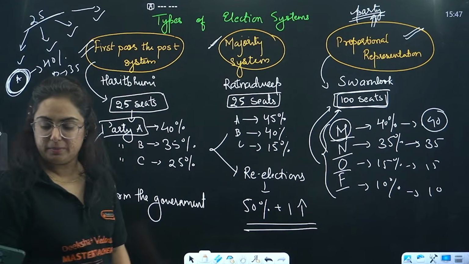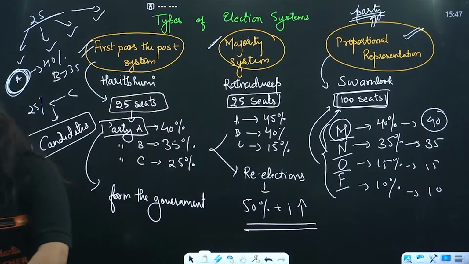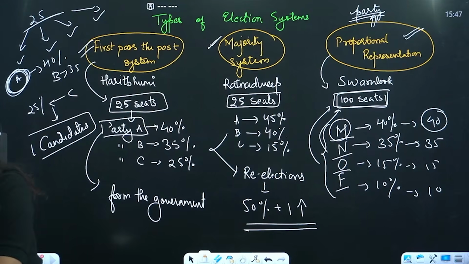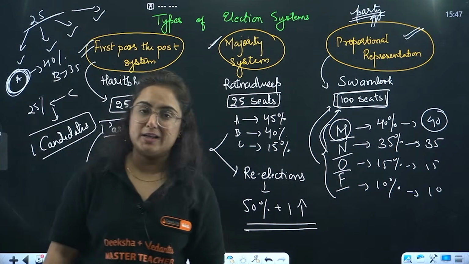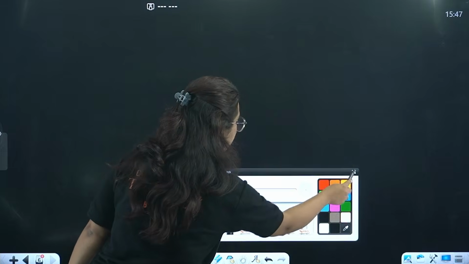Power here is shared, beta, what? Proportionately. This is the system that we do follow. Right? Getting my point or not? Now coming to where and how do we follow this system?